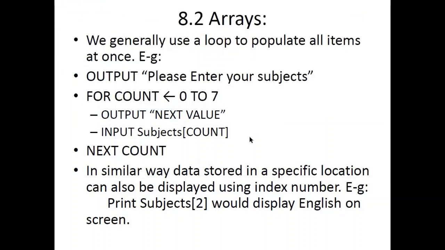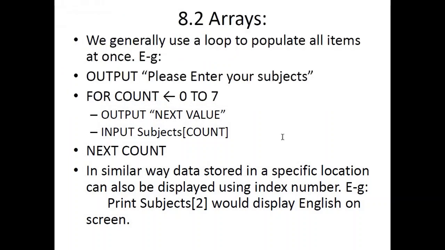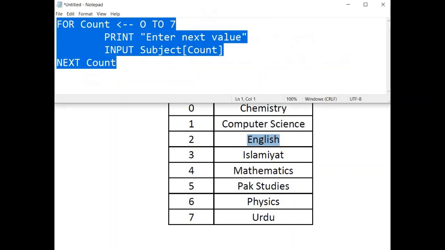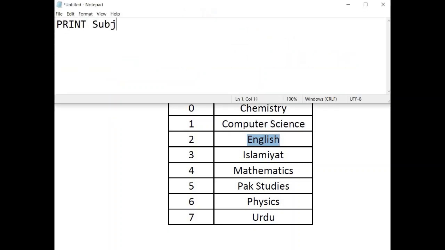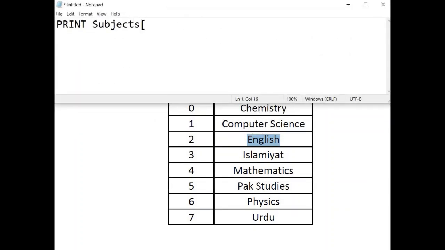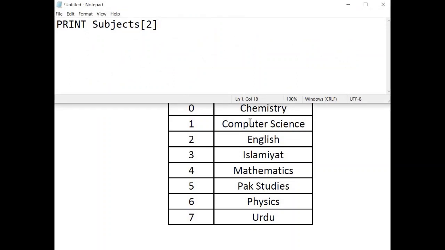And if you have to output a value stored in an array, let's suppose if you have to output a single value, for example, you want to display this English on screen, so simply write the keyword print and then write down the array name, and in the square bracket write down the index number for that particular item. Like for English it is 2, so we write 2, and on screen you are going to see something like this, means the value that is stored over here.